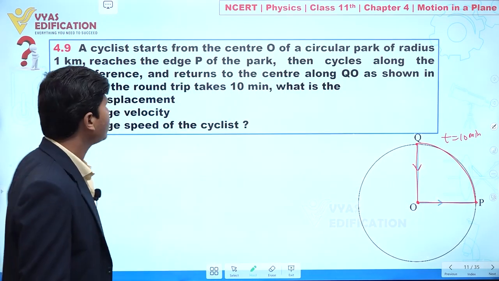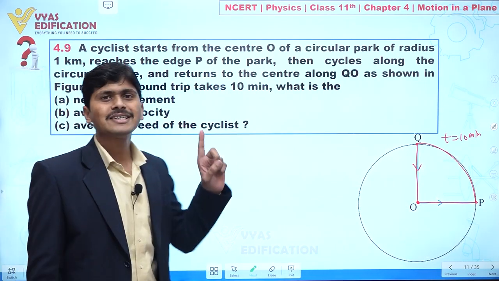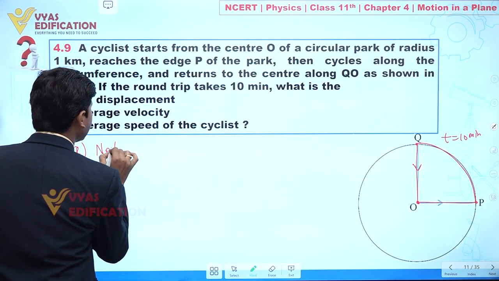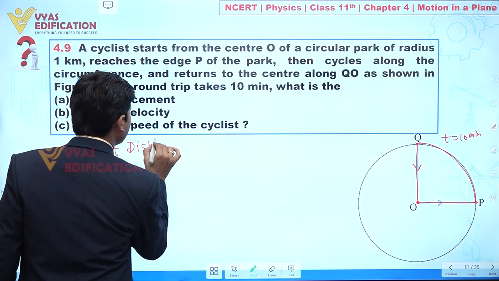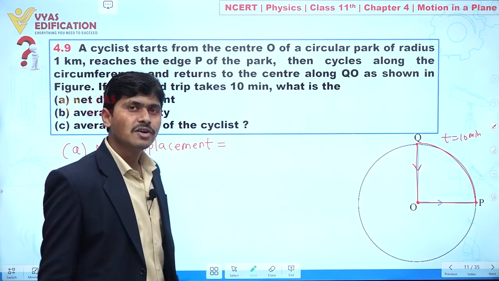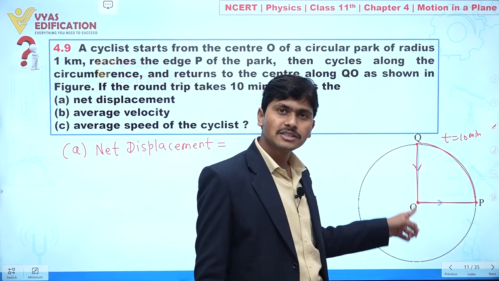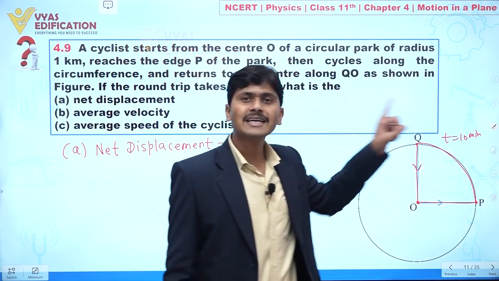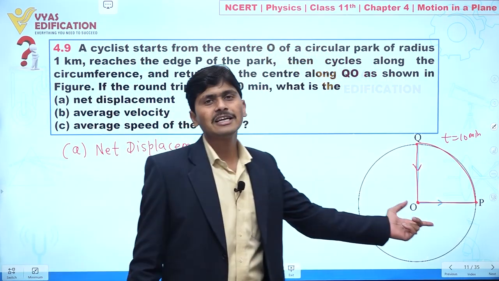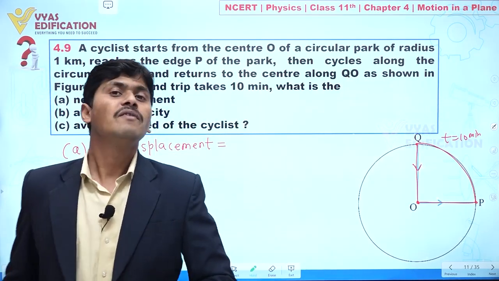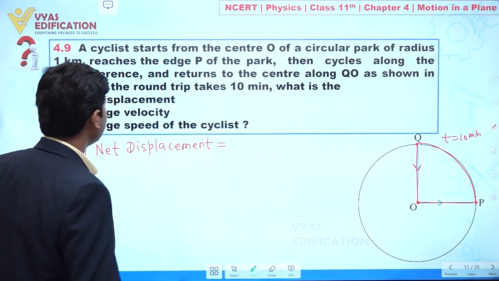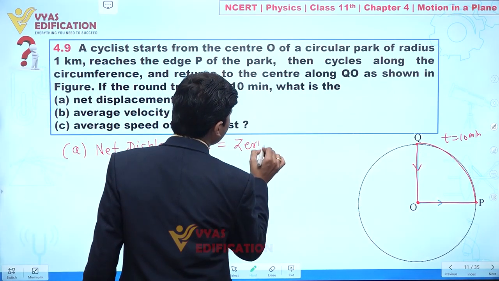Now what is our objective in this question? We have to first find the net displacement. Net displacement means the cyclist starts his journey from point O and again reaches the same point O. It means the initial and final positions are the same. When the initial and final positions are the same, the displacement is 0. So the net displacement is 0.